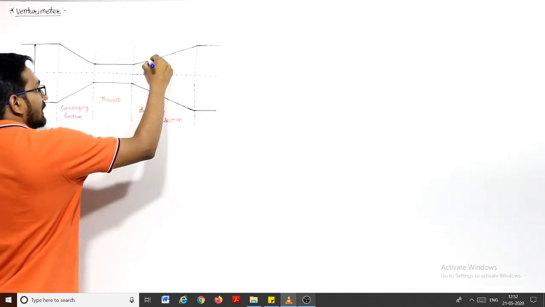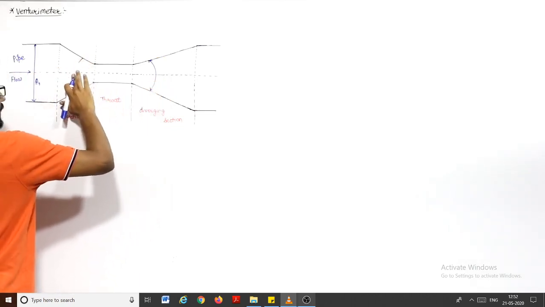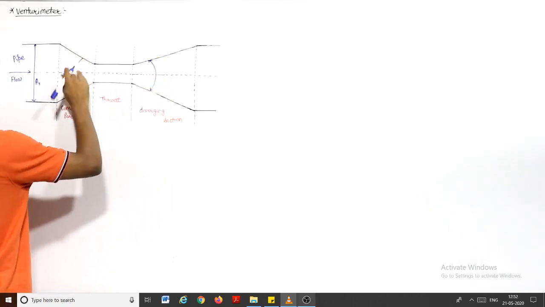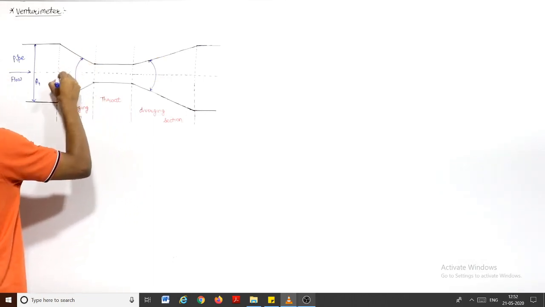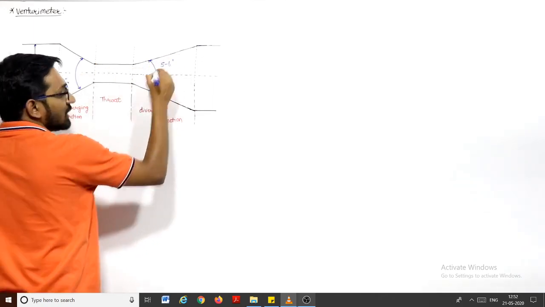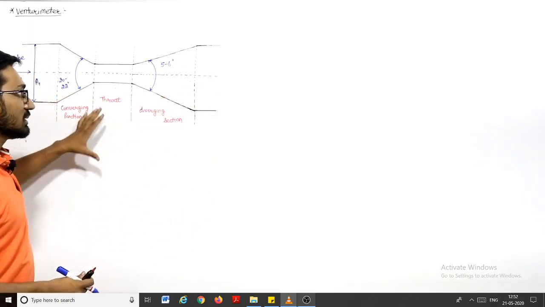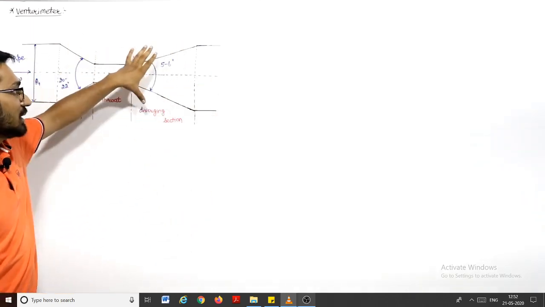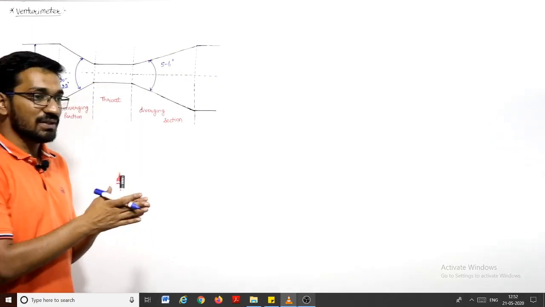This angle is much less than the converging angle, which is around 22 degrees. Here the angle is not more than 5 to 6 degrees, and the length of the diverging portion is more than the length of the converging portion, so the diverging portion is gradually diverged.